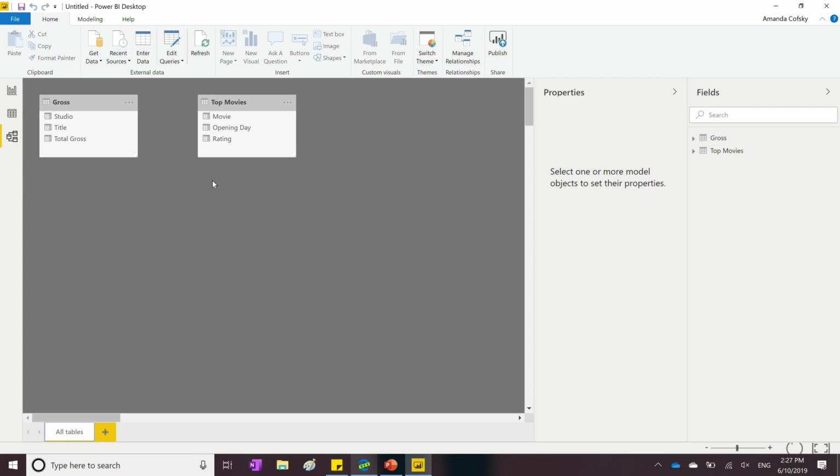In cases where we don't auto-detect, like in this example, it's really easy to create those relationships between the tables so that you can use data from both tables in your visuals. All you need to do is drag and drop from, say, the title from the one table to the movie title from the other, and we'll automatically create that relationship for you. And that's it. Now I can use the data from both.